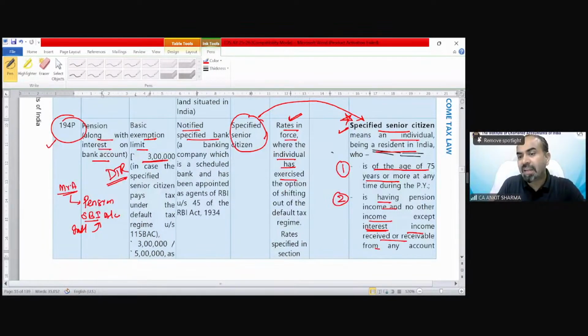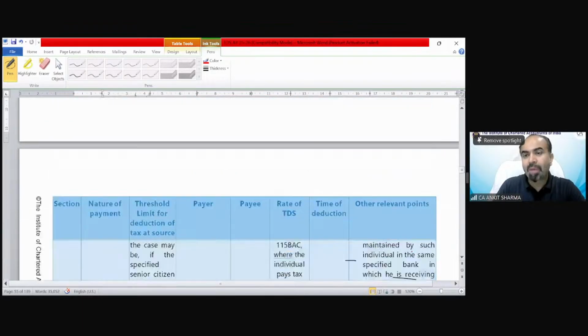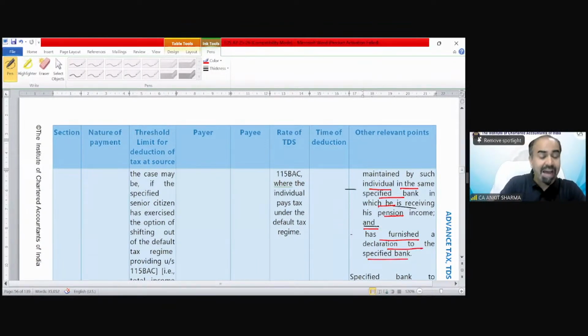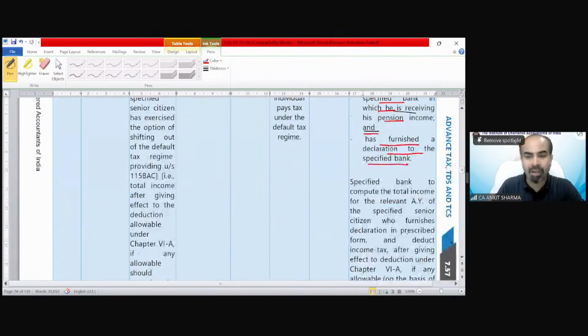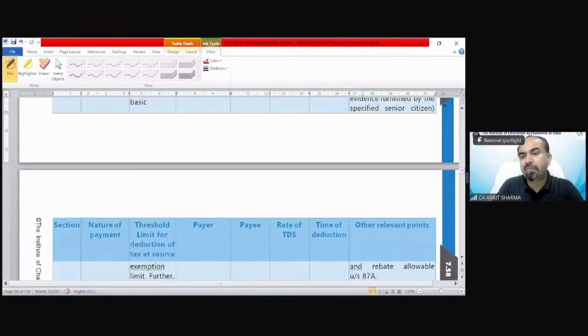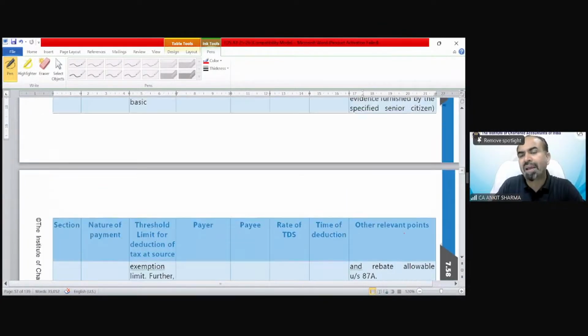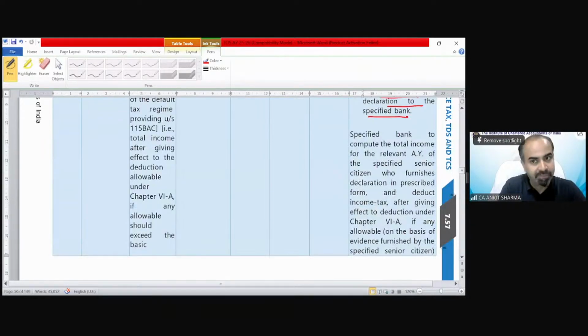Interest income received or receivable from any account maintained by such individual in the same specified bank in which he is receiving his pension, and he has furnished a declaration to the specified bank in this regard that I have only pension income and only interest income and I do not have any other income. If these conditions are fulfilled, in that case, that person does not need to file his income tax return.